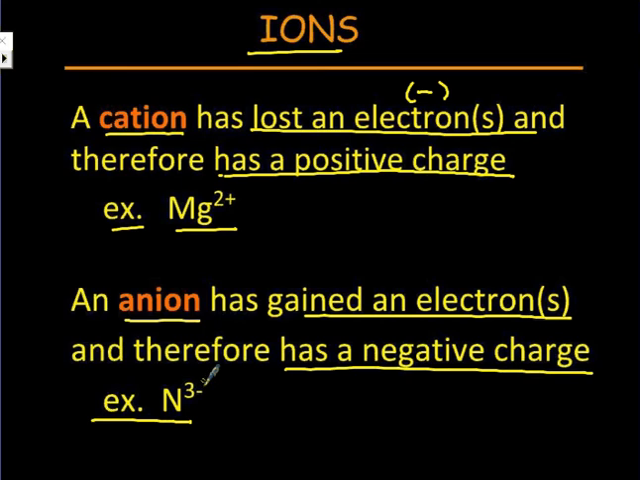It gained 3 negative. I remember this by cations are positive because it's a kitty cat because it has paws. And anions are negative, like Antichrist.